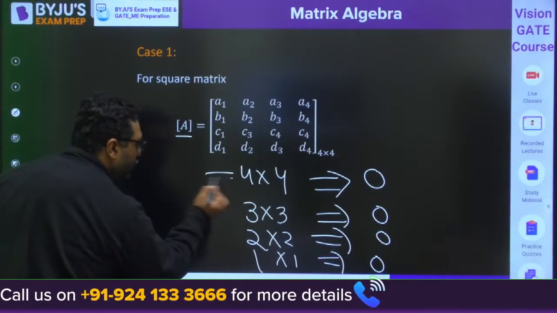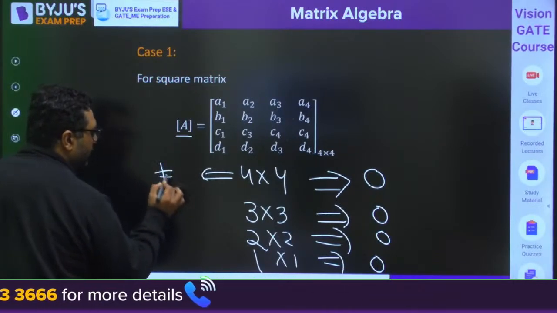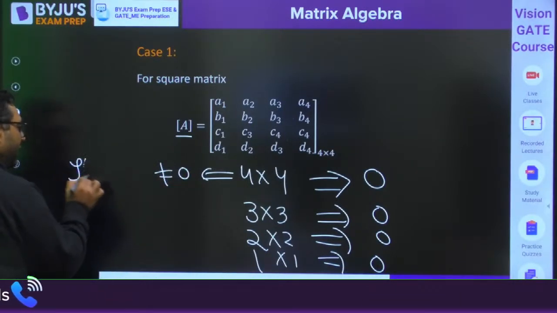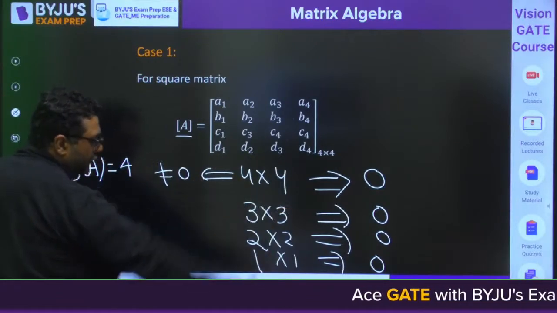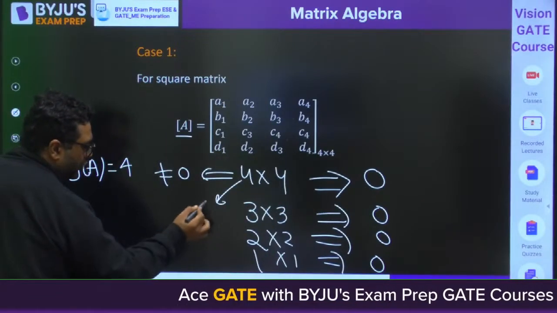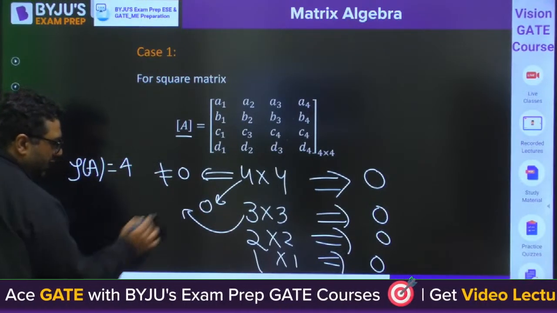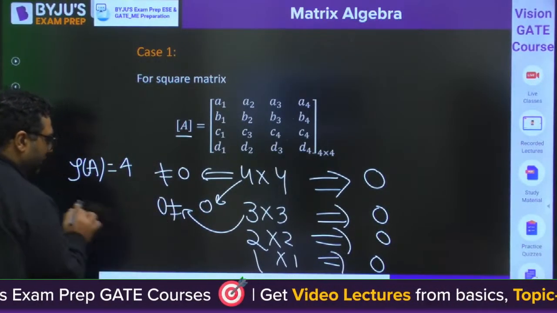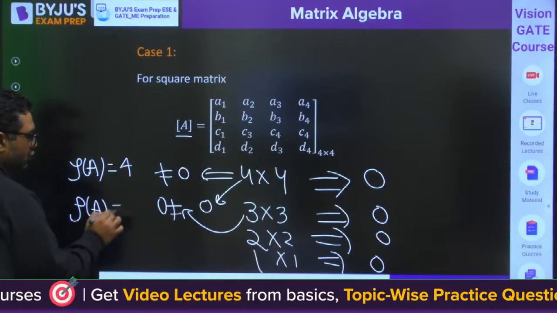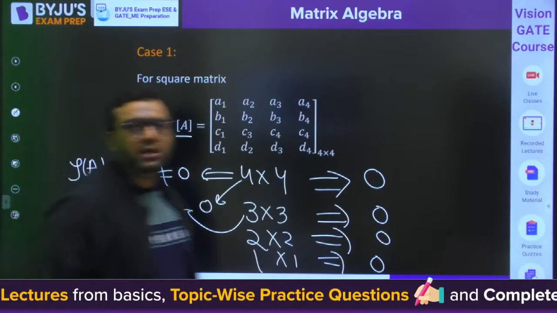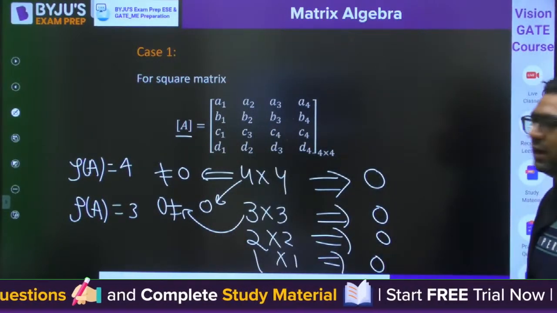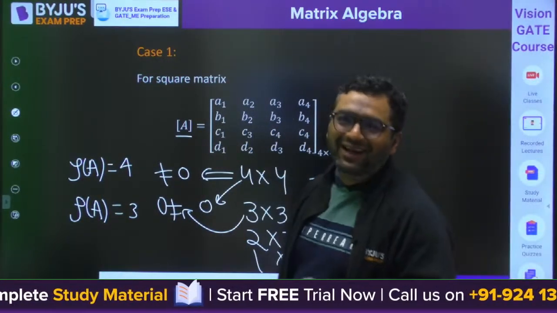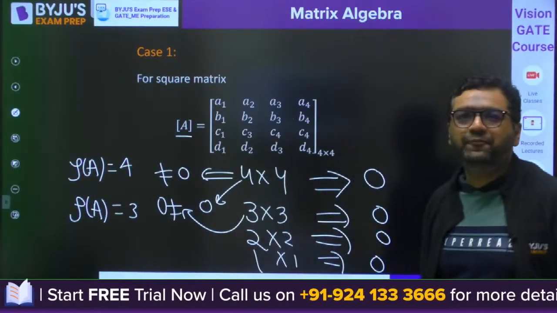Like if 4 cross 4 is coming out to be non-zero, then the rank is 4. If 4 cross 4 is coming out to be 0 and you are checking 3 cross 3 and you are getting non-zero, then the rank of A is going to be 3, and so on. So this is a rough procedure. The real procedure is somewhat different. Real means what we are going to follow. Otherwise, this is the rough way to see that.